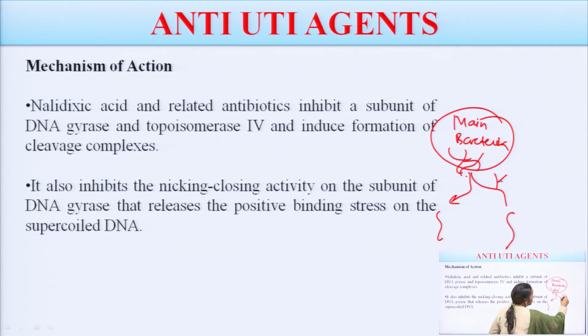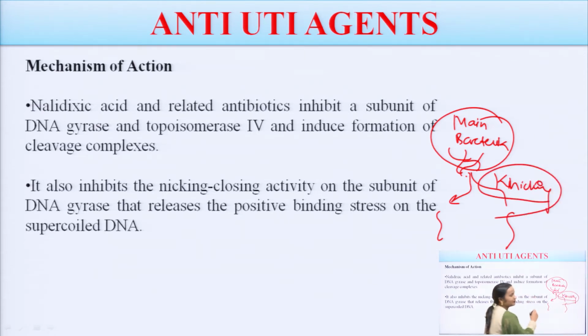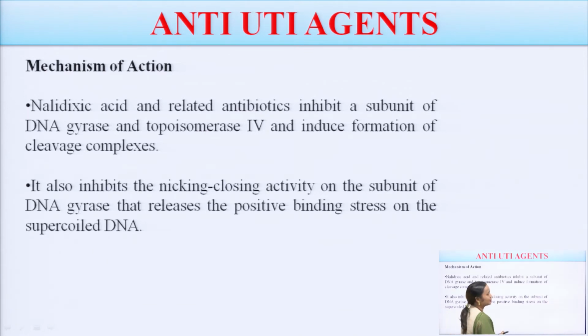This is called nicking, and the DNA gyrase enzyme helps with this. Now, the separation of the single strands will not occur, and if it does not occur, complementary DNA, or you can say mRNA, will not be formed, and the daughter bacterial DNA will not be duplex in nature. So they will not survive.